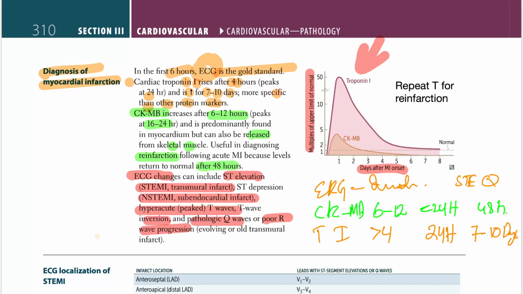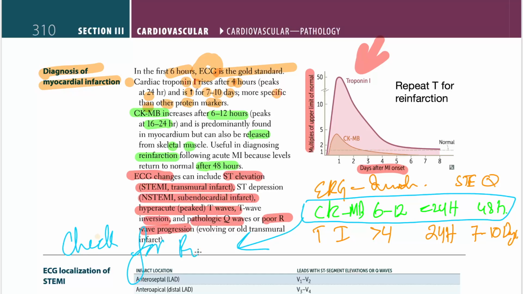Because CKMB is coming back to normal within 48 hours, we can check this one for reinfarction. If you have a reinfarction of your cardiac tissue, you can see the elevation of CKMB and say, hey, it's going back up again. So that means that you have a reinfarction. Because troponin I is already elevated for 7 to 10 days after the infarction started.